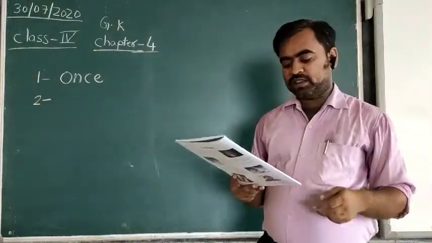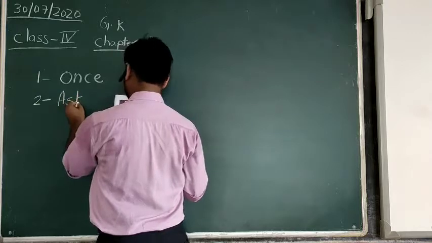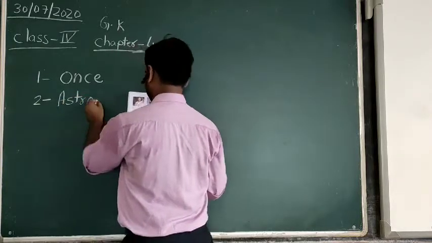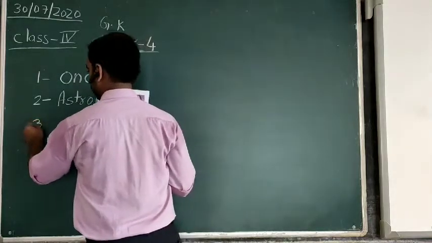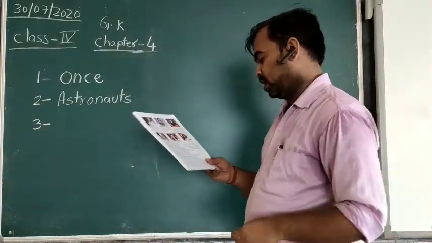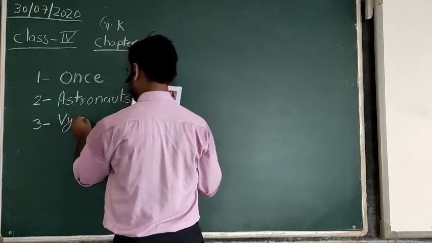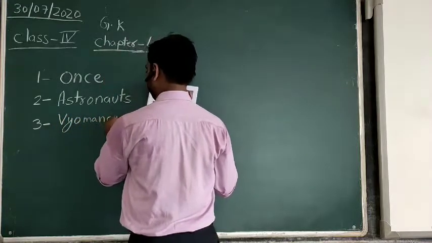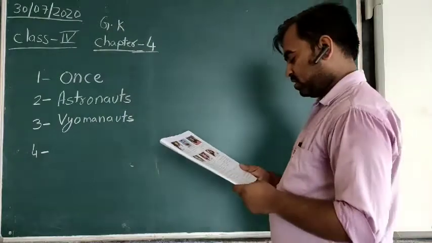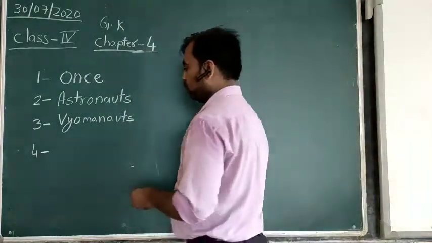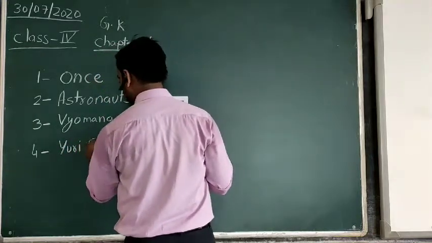Second one, the American spacemen are called astronauts. Third one, the Indian spacemen are called by. Fourth one, the first man to go into space was Yuri Gagarin, the Russian, in the year 1961.